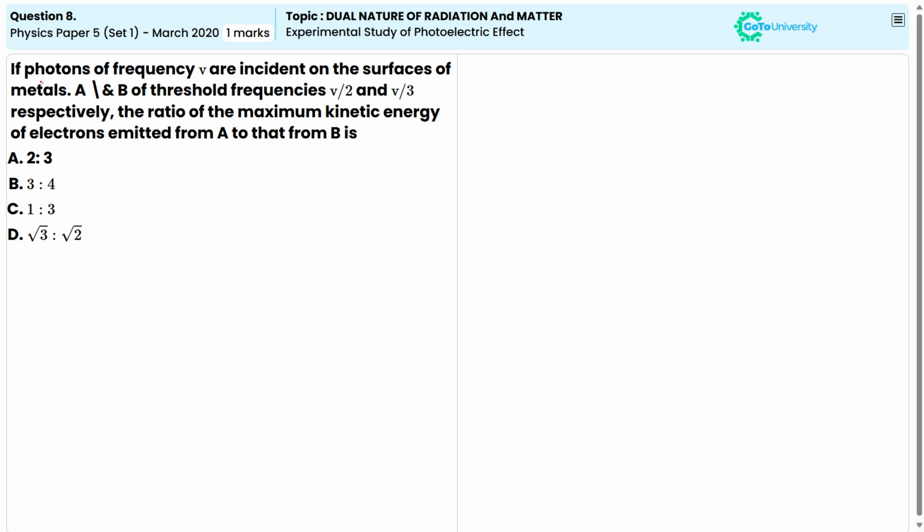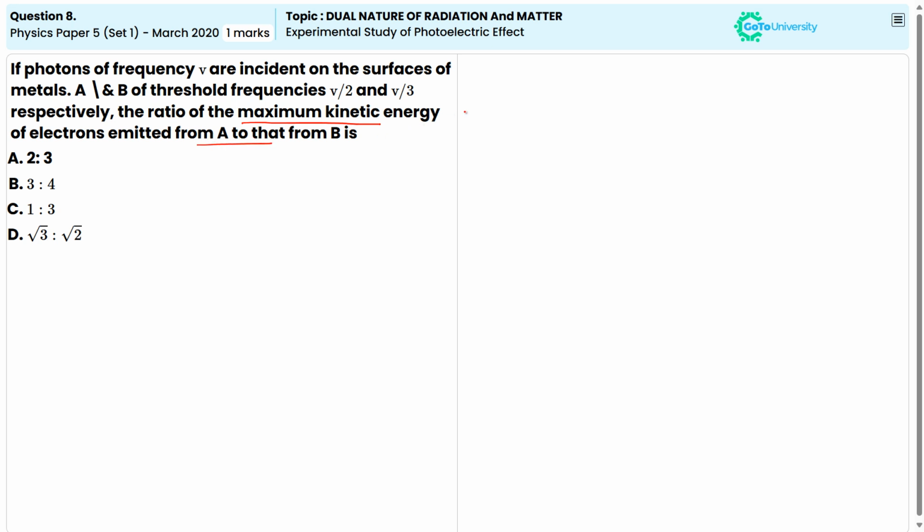In this question, if photons of frequency V are incident on the surface of metals A and B of threshold frequencies V by 2 and V by 3 respectively, then what is the ratio of the maximum kinetic energy of electrons emitted from A to that from B?